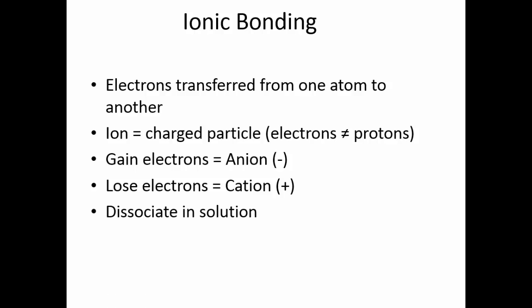Things that ionically bond dissociate in solution. That is, they separate from each other. They stay in the same orientation, but water molecules slip between them. Solutions like this can conduct electricity, so things that are ionically bonded are known as electrolytes. Ionic compounds are known as salts, acids, and bases.